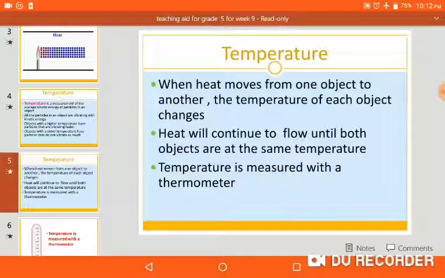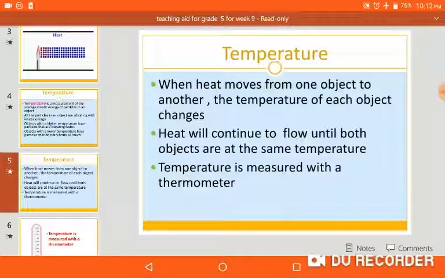It means when heat moves from one object to another, the temperature of each object changes. Higher becomes lower and lower becomes higher. Understand? Remember this point: heat will continue to flow until both objects, hotter and colder, are at the same temperature.